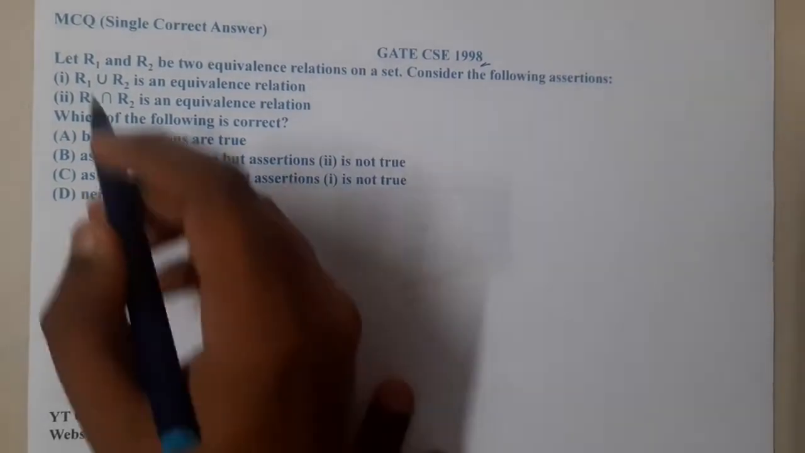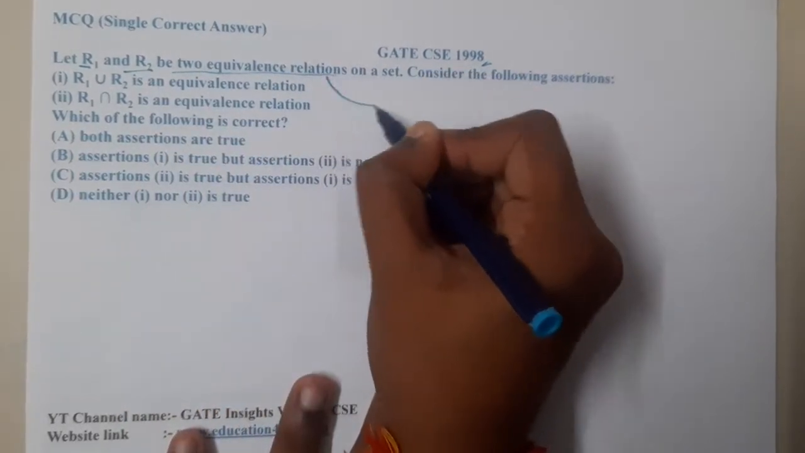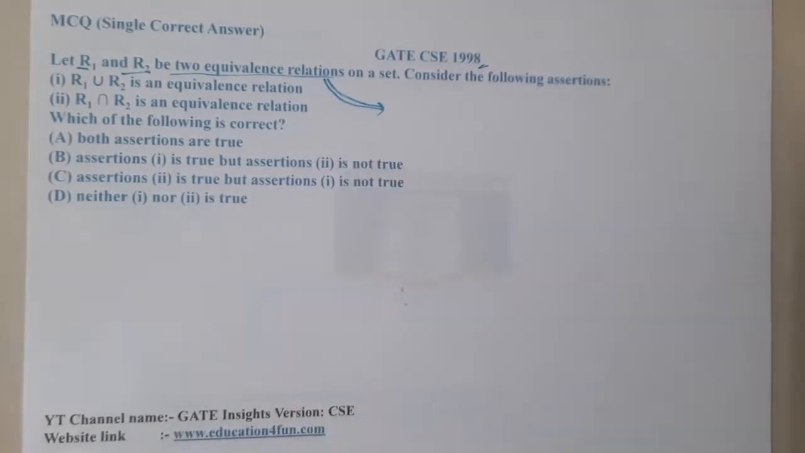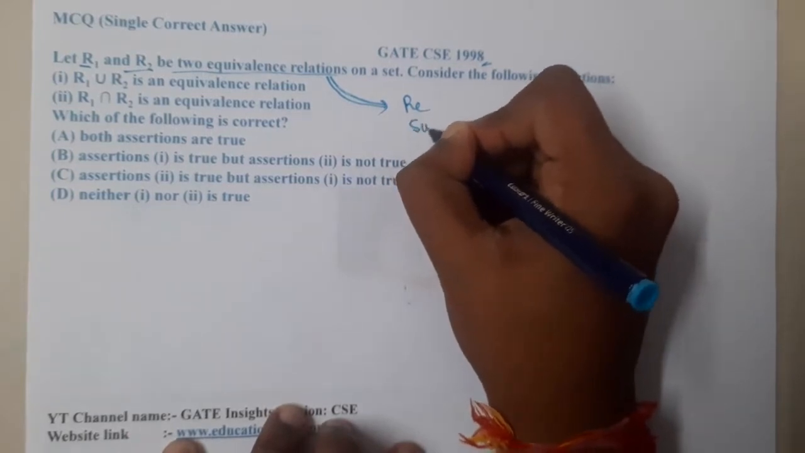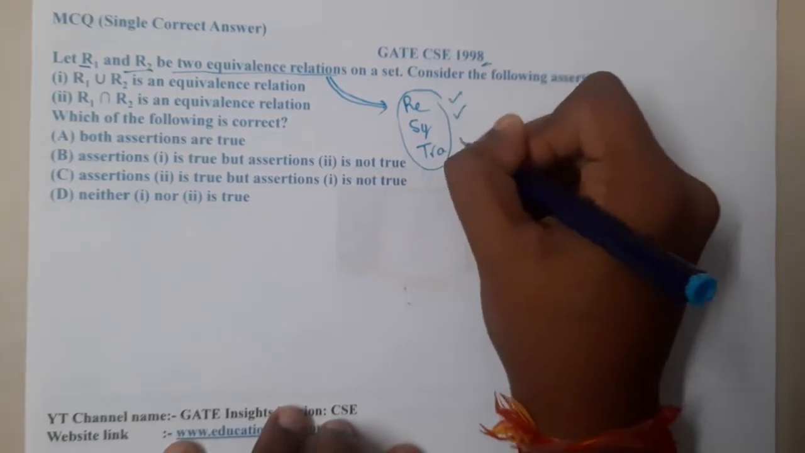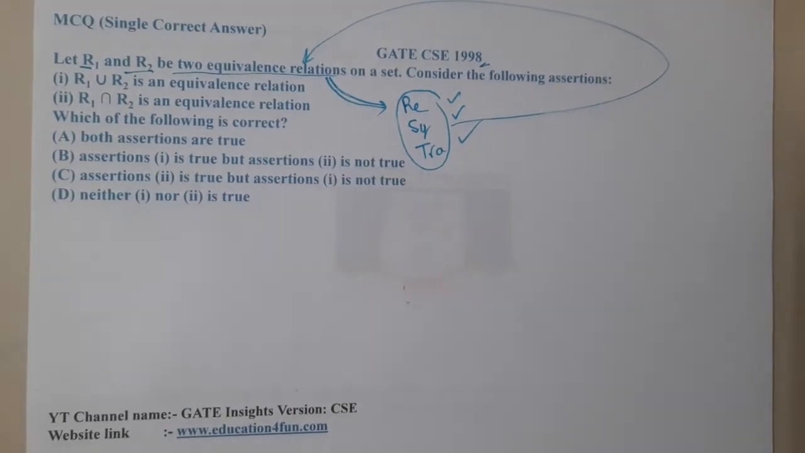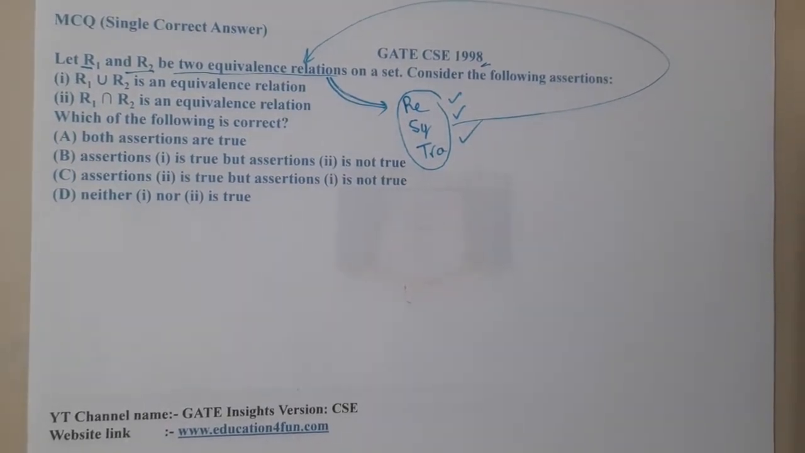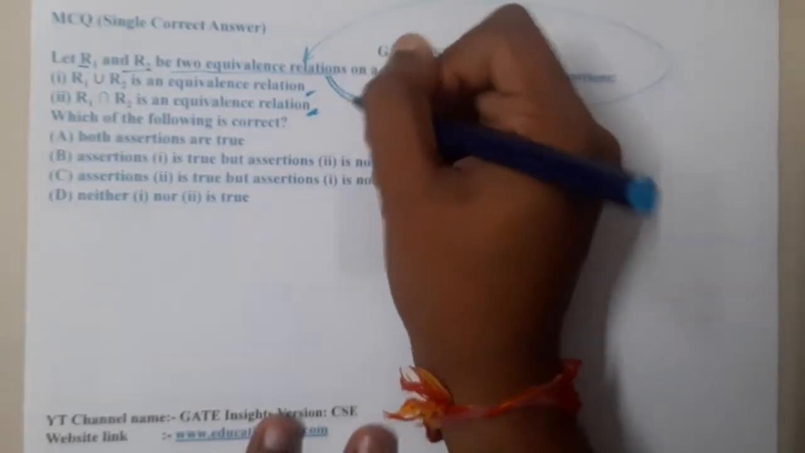The question is: let R1 and R2 be two equivalence relations. So what exactly do they mean by equivalence relation, guys? A relation which is reflexive, symmetric, and transitive. If a particular relation satisfies the three conditions, then we can say that relation is an equivalence relation, right? So the question clearly says that R1 and R2 are equivalence relations. Now what they are asking is whether R1 union R2 is equivalent and R1 intersection R2 is equivalent.